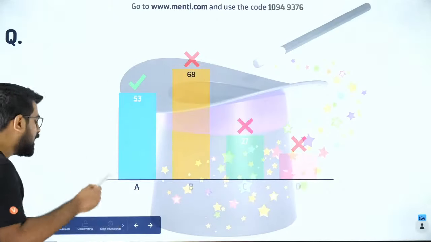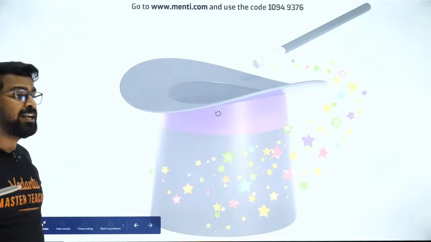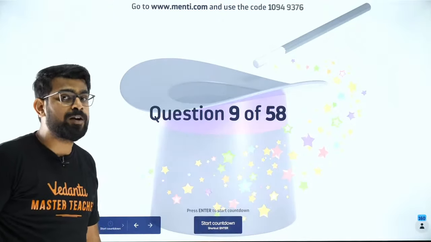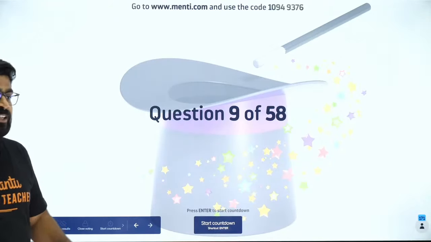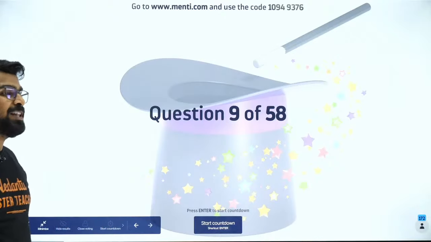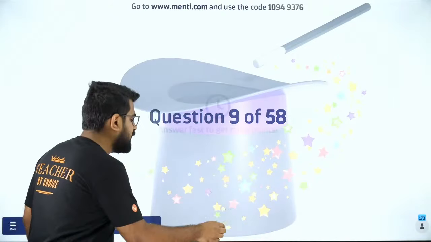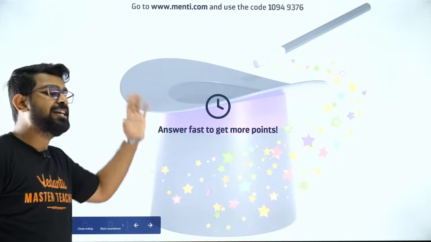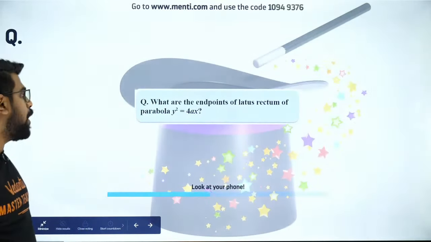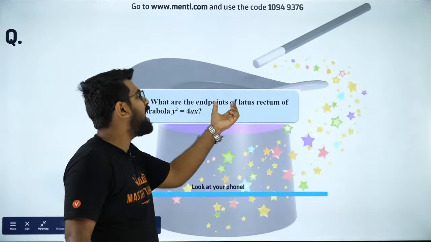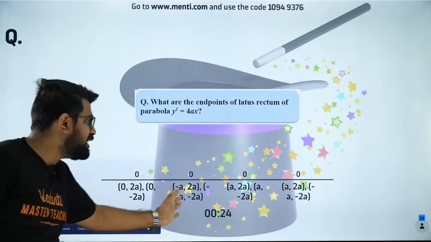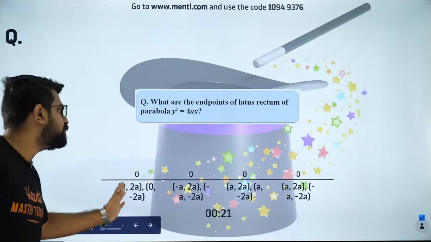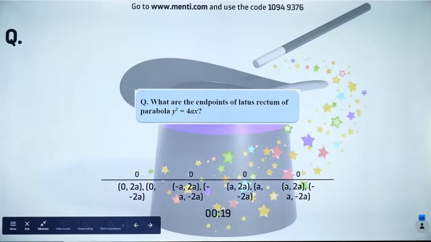Now let's move forward to the 9th question. Guys, I'm going to show you the leaderboard. So please try to answer it correctly. If you answer it correctly, then you might be at the top of the leaderboard. So here we go, people. The 9th question for everybody is right on your screen. Please try it out. What are the endpoints of latus rectum for this parabola y square equal to 4ax? I have given you the answers in the options here. Now you decide which one is correct. Okay, I want all of you to try it out. Come on, people.